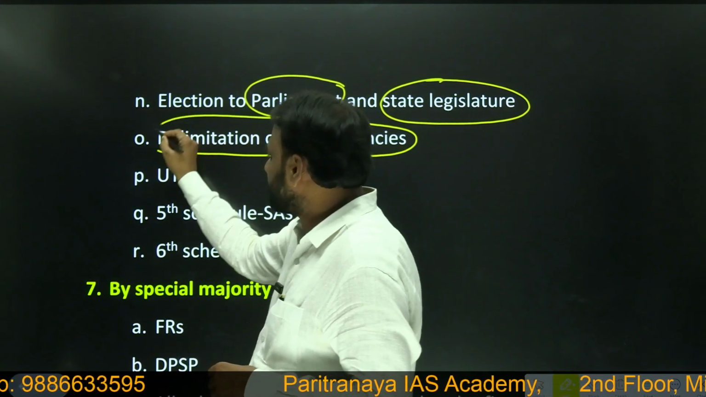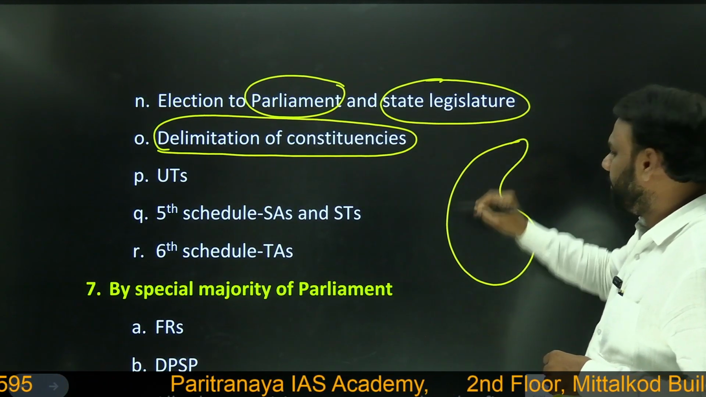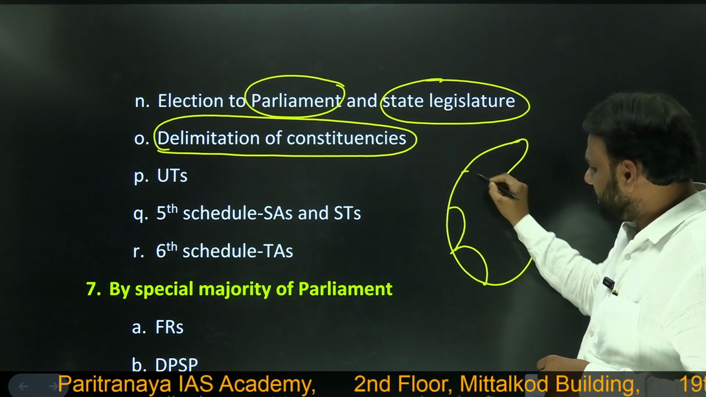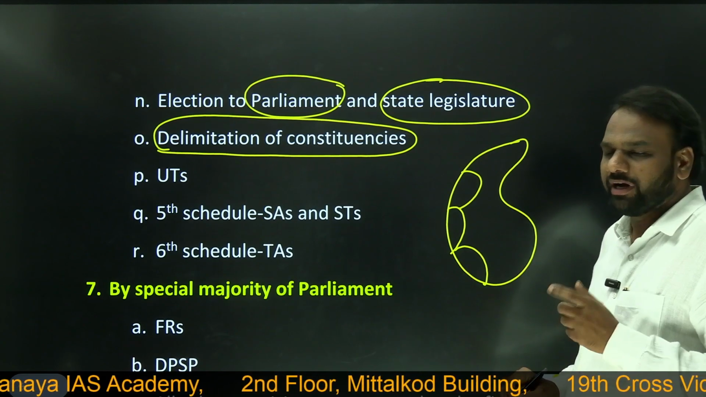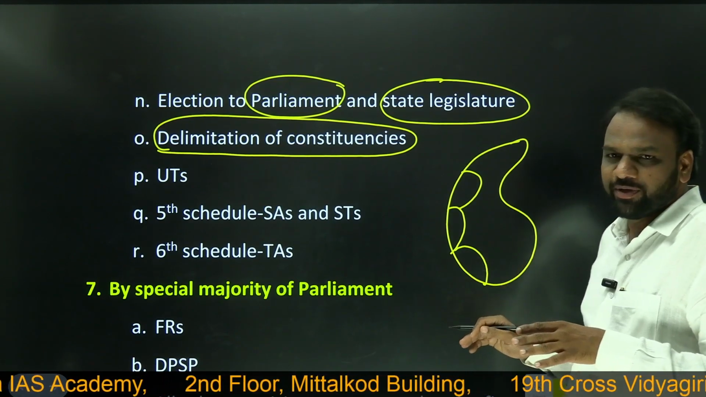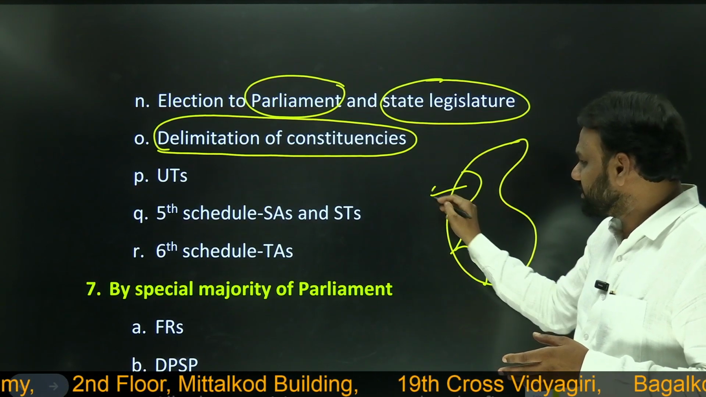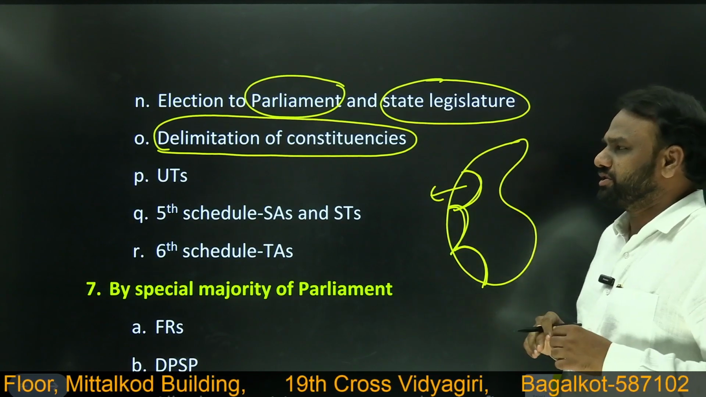Next, delimitation of constituencies. So what is delimitation of constituencies? Let us assume our Karnataka. So here, what is a constituency? For every constituency there will be one representative. Now Bagalkot is a constituency, Belgaum is a constituency. So in this fashion, this drawing of borders of the constituencies is called delimitation.